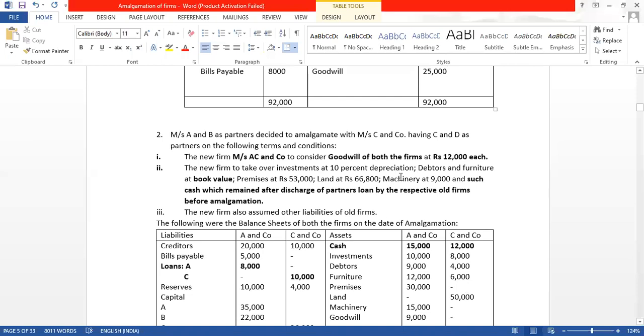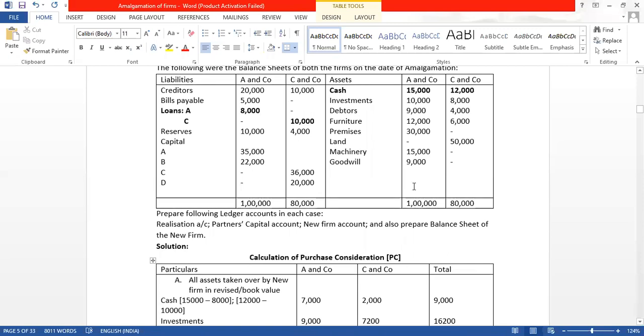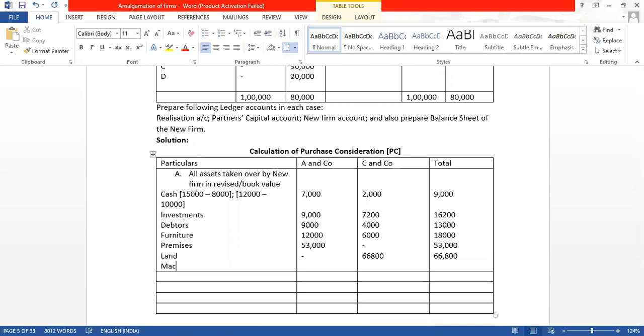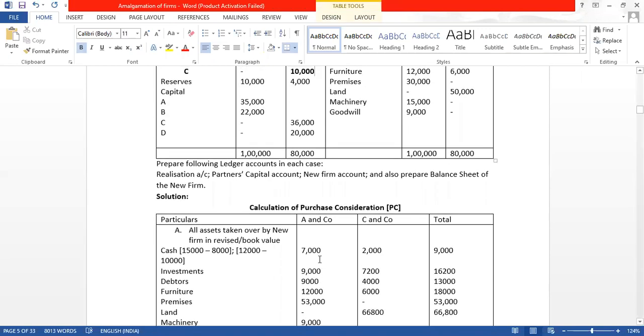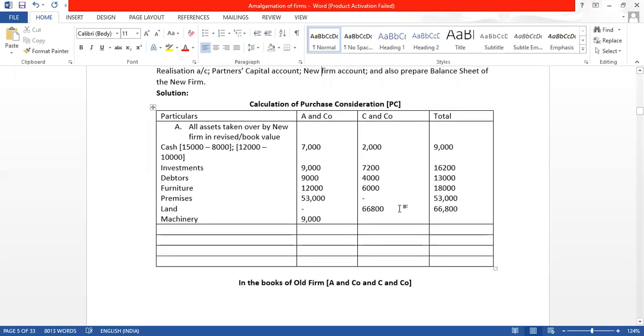Then we have machinery at 9,000. Machinery is there only in AN company. So machinery $9,000. Old value is 15,000, but we'll have to take the new value because that is given.